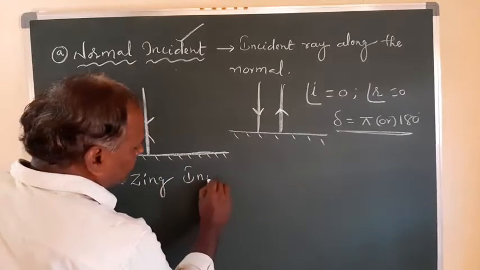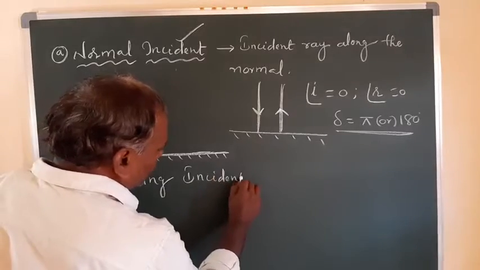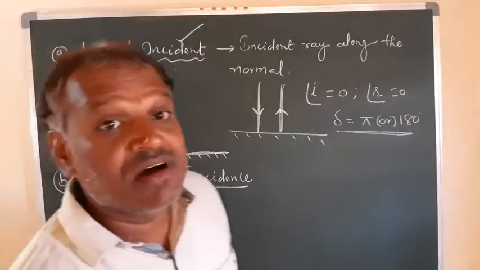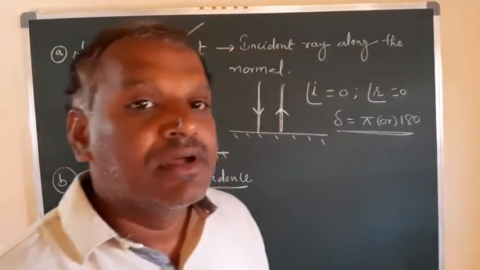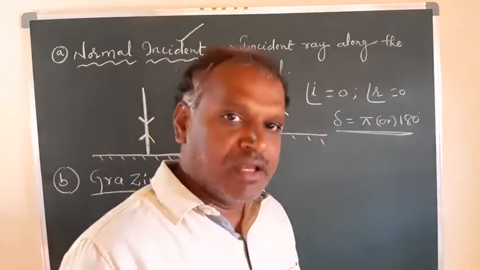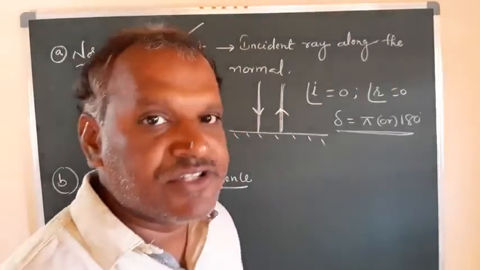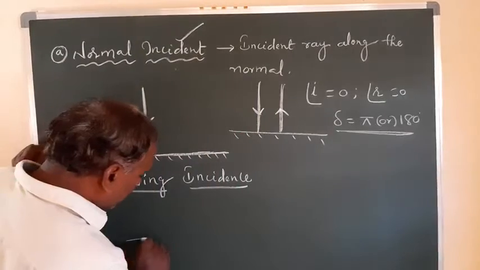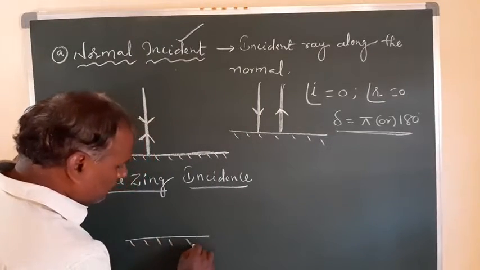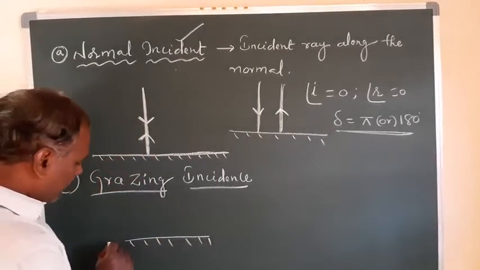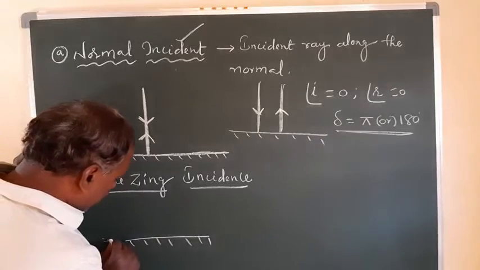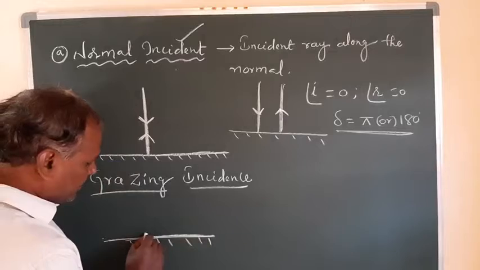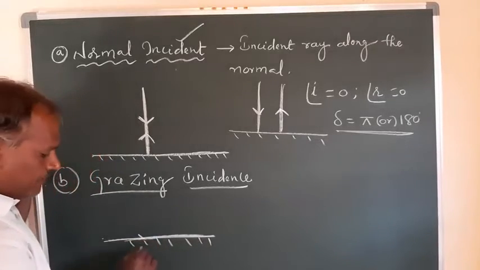Grazing incidence. Grazing incidence means that the ray is incident along the surface of any plane mirror or any mirror. Here, as you can observe, this is a plane surface. It is the silvered part, and the ray of light is propagating along this length, along the surface of the mirror itself.